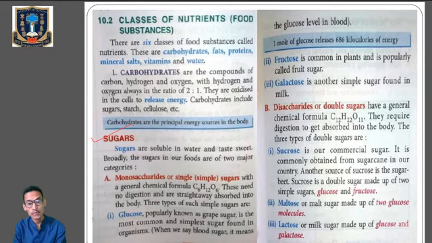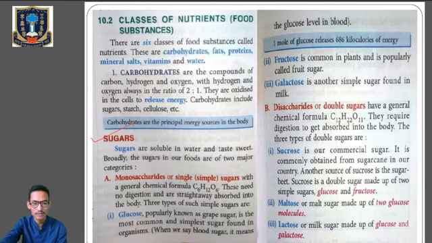So here we have just finished sugar. We have two types, monosaccharides and disaccharides. Monosaccharides, the simple sugar with general formula C6H12O6, have three types: glucose, fructose, and galactose. Disaccharides, also called double sugar, with the general formula C12H22O11, have three types: sucrose, maltose, and lactose. Sucrose is mainly composed of glucose and fructose. Maltose is composed of two glucose molecules, and lactose is mainly composed of glucose and galactose. Clear? Kindly remember this.